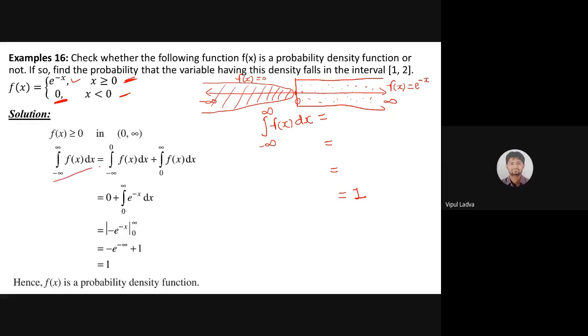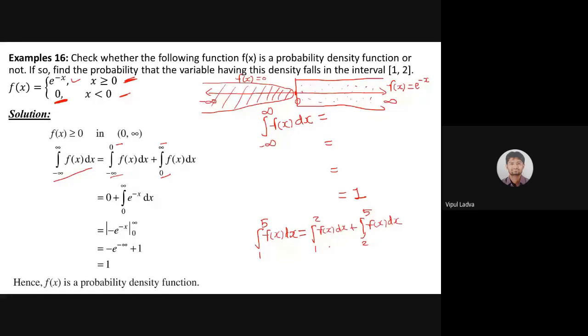The integral from minus infinity to infinity of f of x dx, I will divide into two parts, minus infinity to 0 and 0 to infinity. Are we good with this? This is a quite basic technique related to calculus. We know that if I am dealing with the integral 1 to 5 f of x dx, then I can deal with it as integration from 1 to 2 f of x dx plus 2 to 5, if I wish to do a kind of partition.